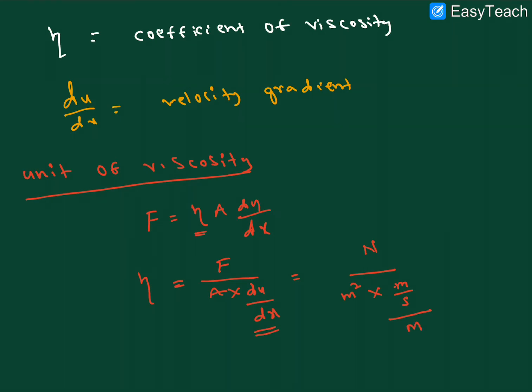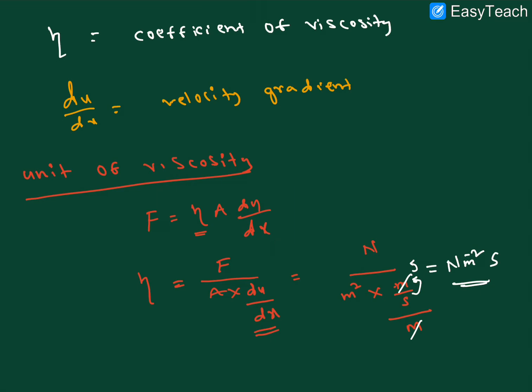So the meter is cancelled, and what remains is Newton divided by meter square and second inverse, so Newton second per meter square. So this is the unit. I hope it is clear.